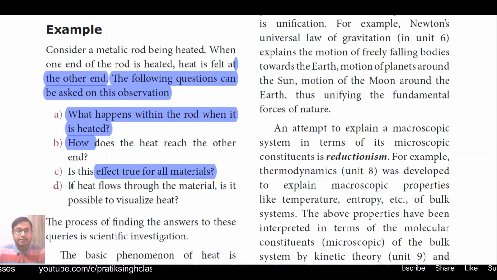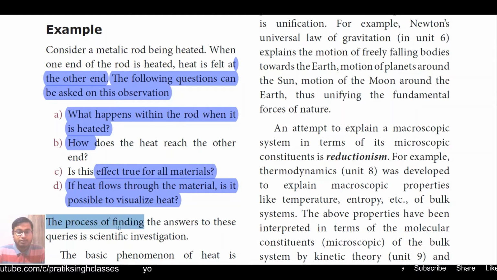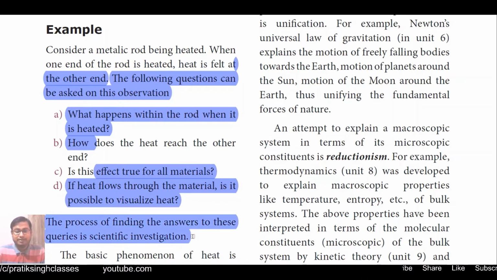Then if heat flows through the material, is it possible to visualize it? Means can we see how the heat is flowing from one end of the material to the other end? So these are the observations when we were heating a metallic rod. The process of finding the answer to these queries is scientific investigation.